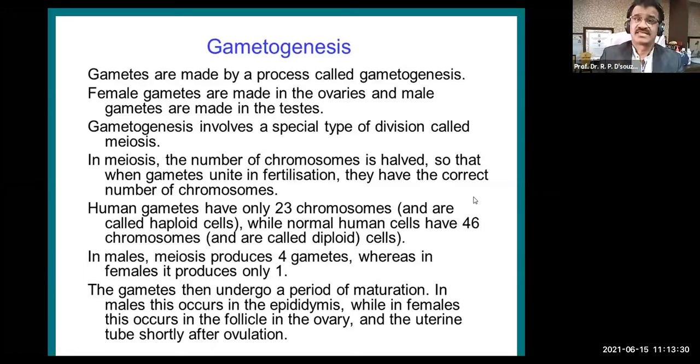Nowhere else. Gametogenesis involves a special type of cell division called meiosis. Cytokinesis study tells us about two types of cell divisions, one is mitosis and the other is meiosis. For the purpose of gametogenesis, we require meiosis at any cost, because meiosis is required to convert the diploid number into the haploid number. That means the cell has to divide into two half numbers as far as the chromosomes are concerned, and that is possible only in the gonads.